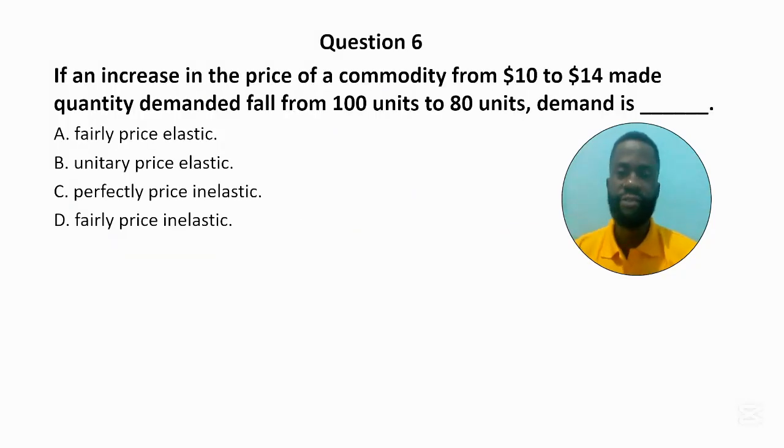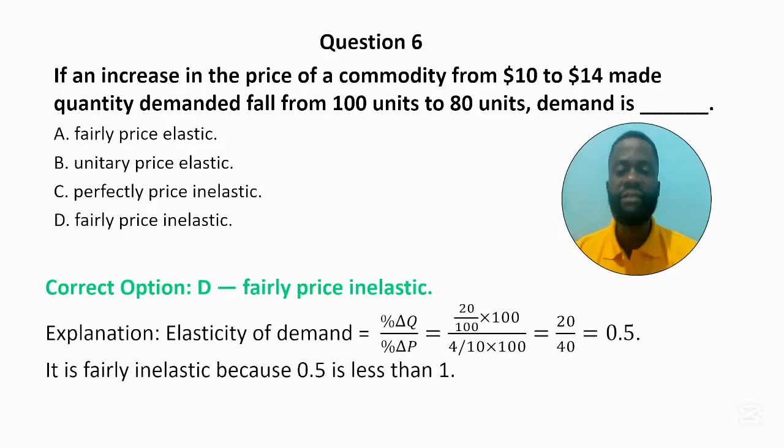Question 6. If an increase in the price of a commodity from $10 to $14 made quantity demanded fall from 100 units to 80 units, demand is dash. A. Fairly price elastic. B. Unitary price elastic. C. Perfectly price inelastic. And D. Fairly price inelastic. The correct answer is D.